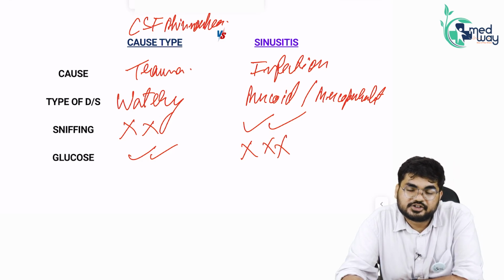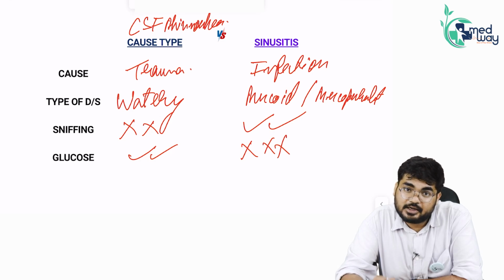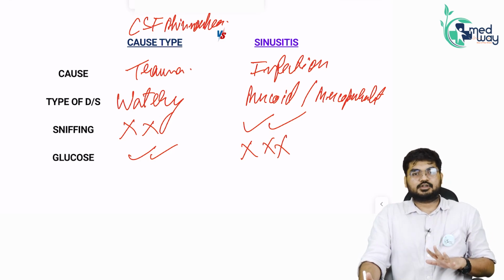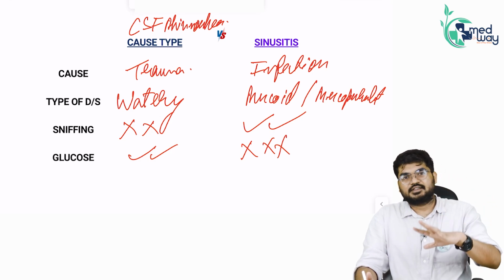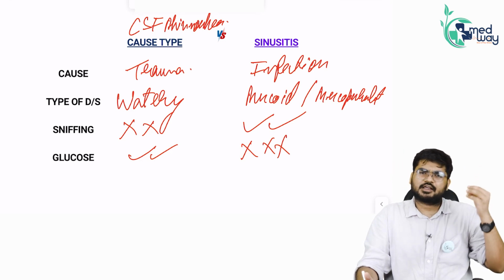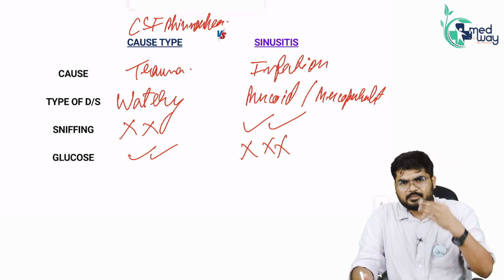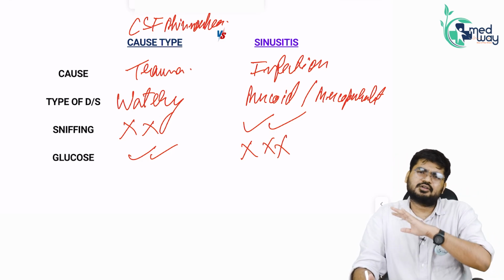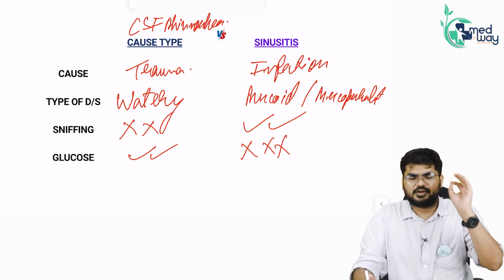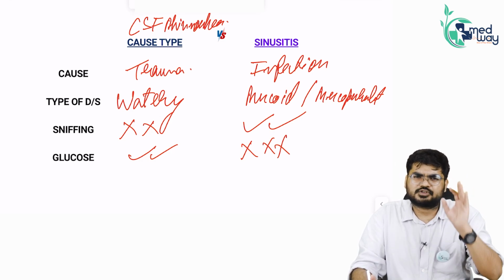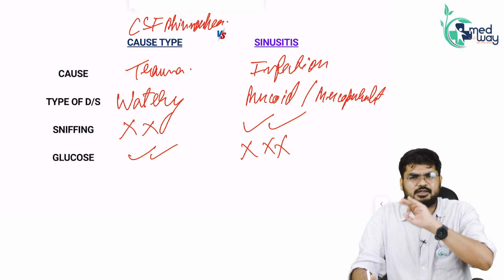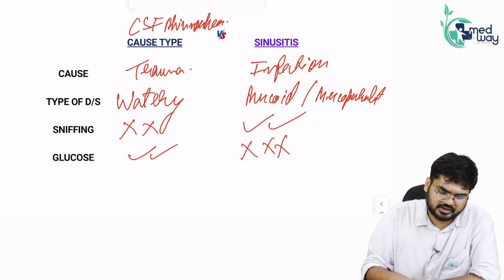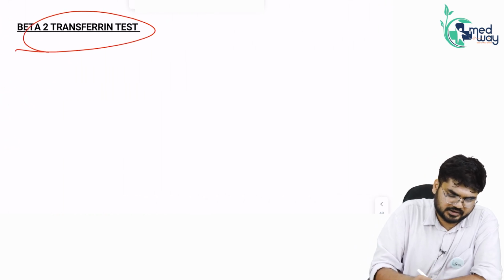Sir, what shall be the methodology to diagnose CSF rhinorrhea? Dekho, try to understand one very important thing. To diagnose CSF rhinorrhea, I have a number of investigations. I can go for CT scan, I can go for MRI, I can go for the target or halo sign, I can go for cisternographies, all sorts of investigations I can do. But remember, the most important investigation of choice, gold standard, best method, the finest investigation methodology is always and always beta 2 transferrin test.